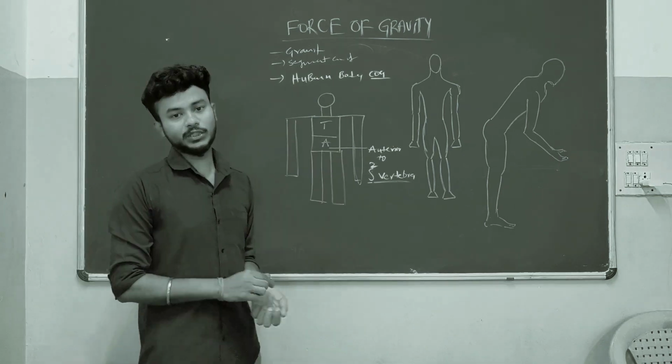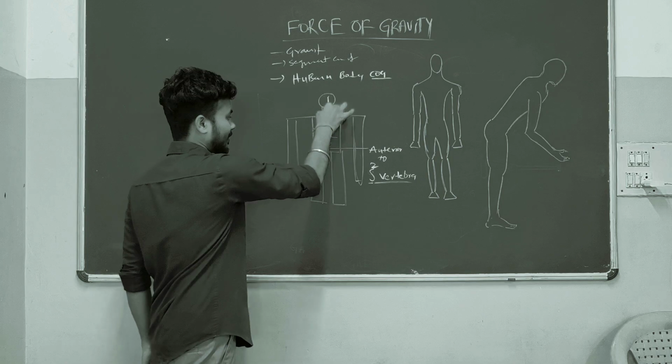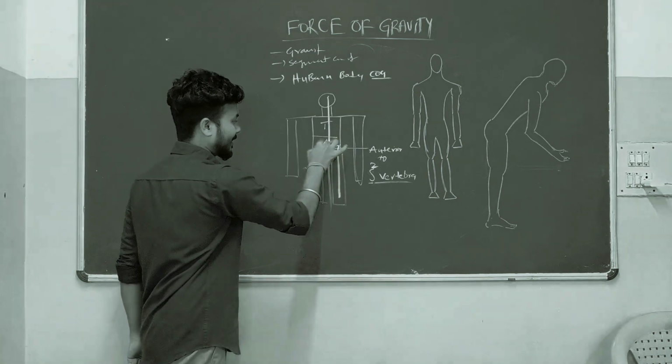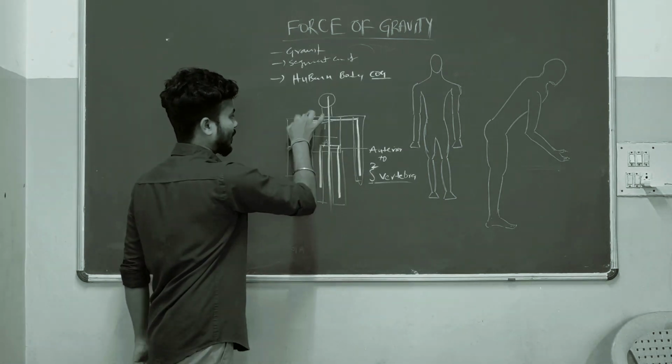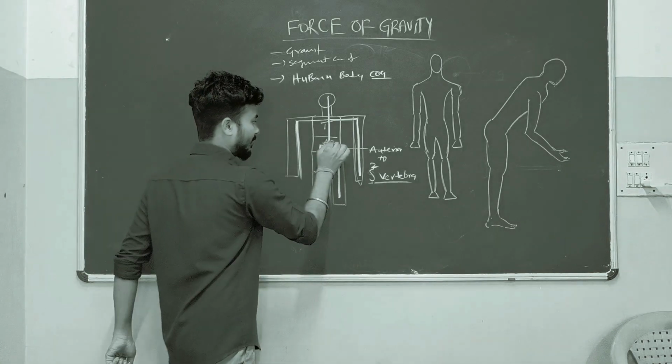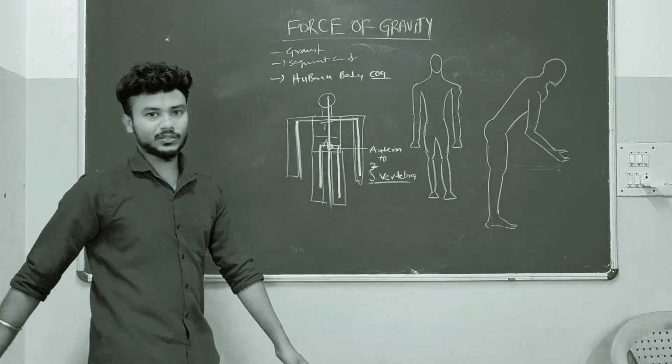That is the COG place of the human body. If you treat the human body like a rigid body, then the COG will be anterior to the S2 vertebra.